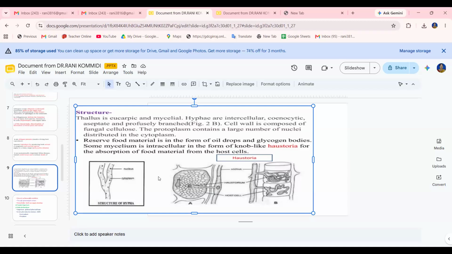So the mycelium of Albugo is very much branched, intercellular, aseptate and cenocytic, as I told you. The hyphal wall is composed of cellulose, and the reserve food is in the form of oil globules or glycogen.